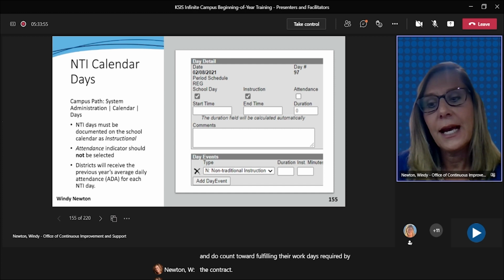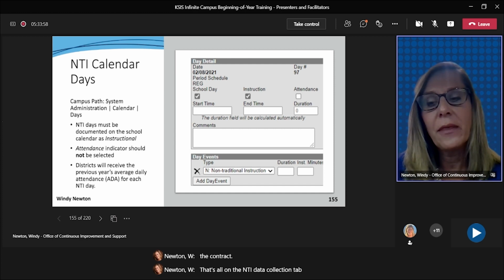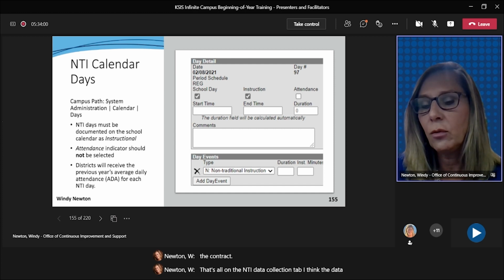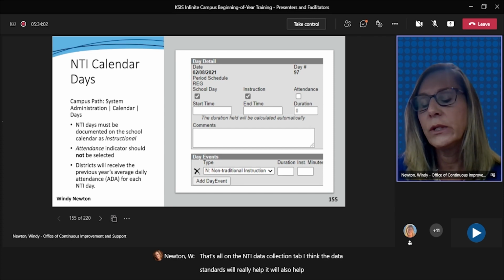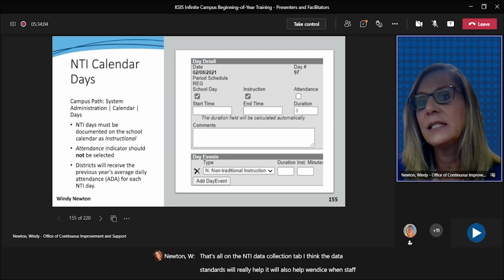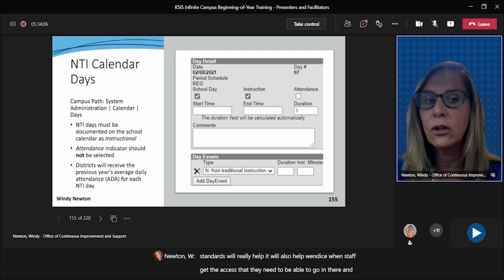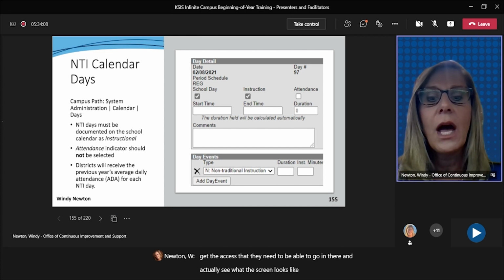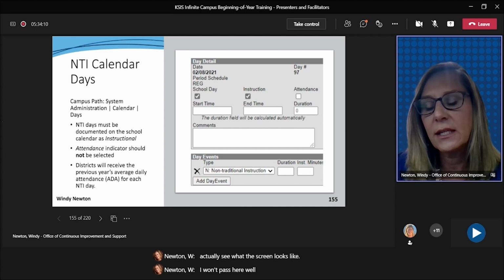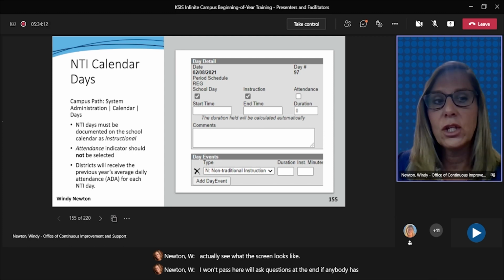That's all on the NTI data collection tab. I think the data standards will really help. It'll also help when staff get the access that they need to be able to go in there and actually see what the screen looks like. I won't pause here. We'll ask questions at the end if anybody has questions about the new tab.